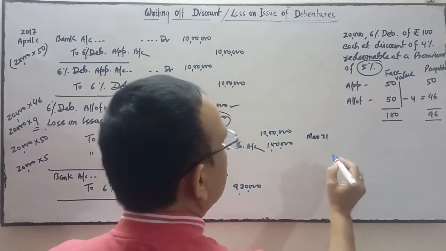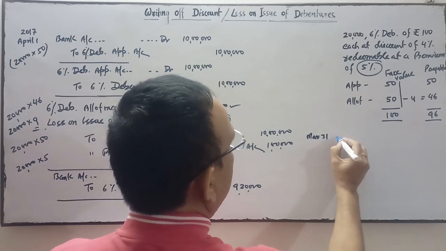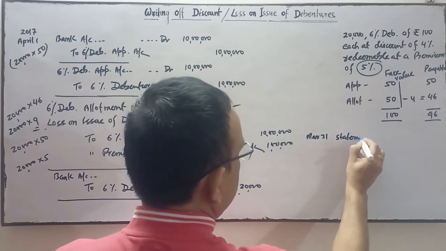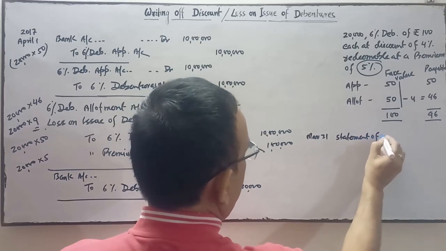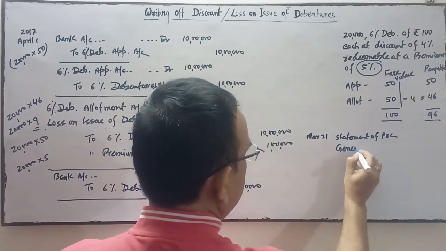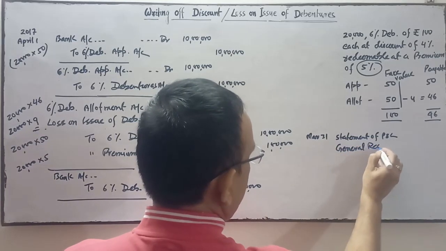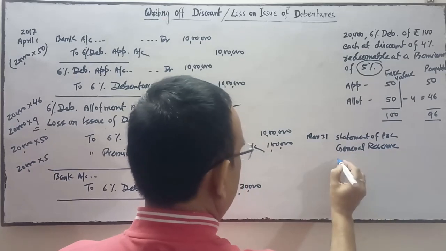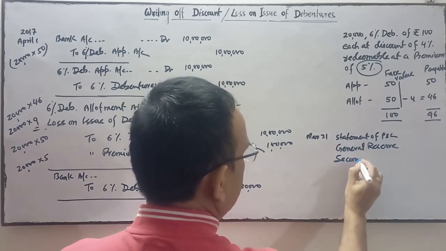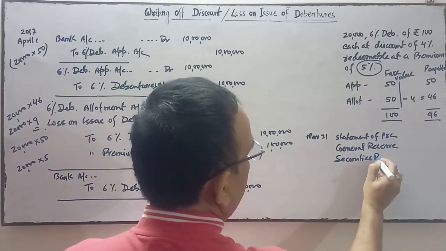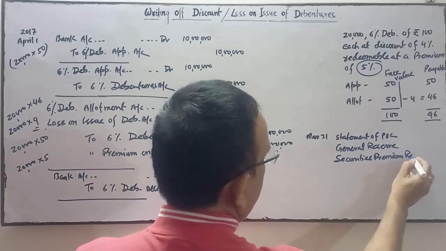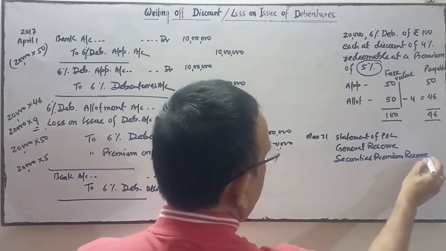The entry will be: statement of PL debit, general reserve debit, and one more account, securities premium reserve debit.